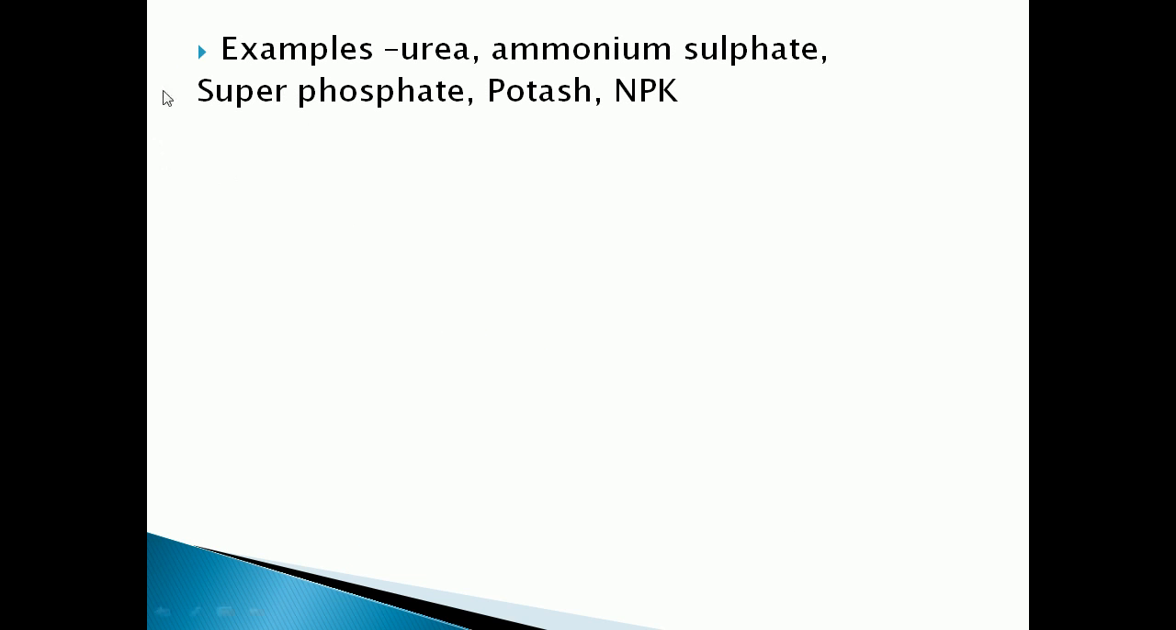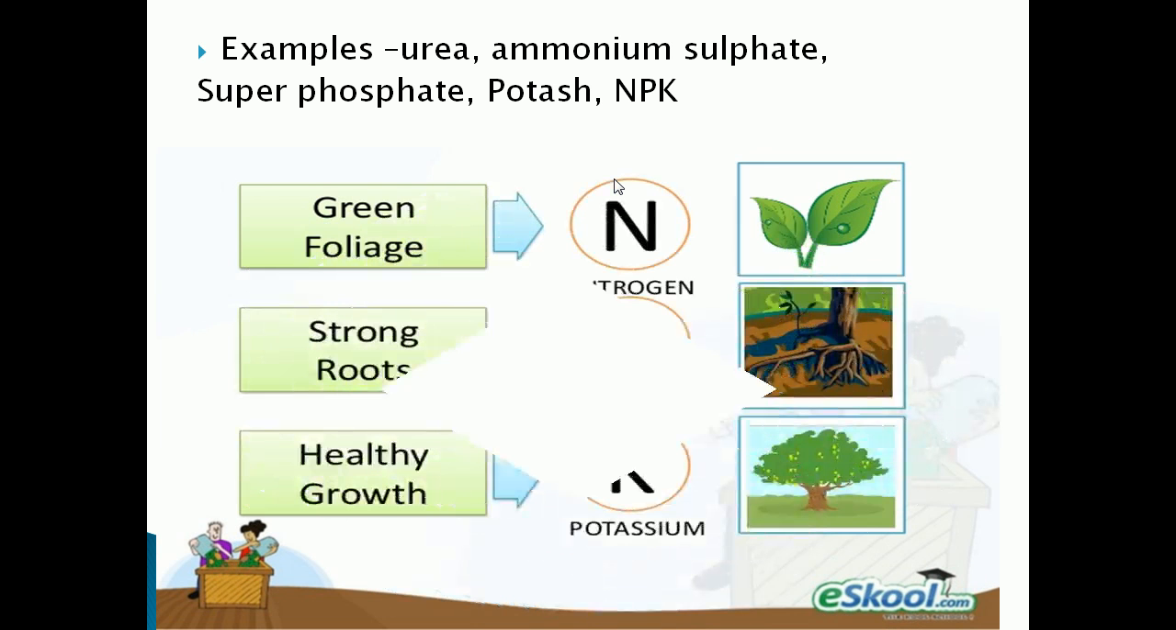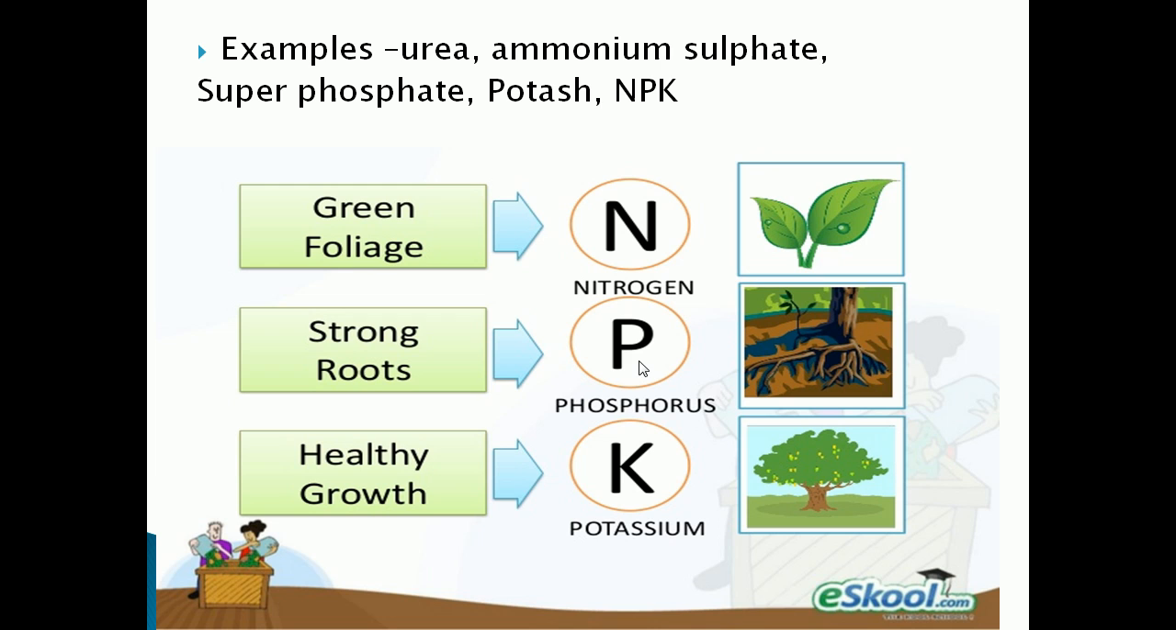Now we can see some examples of fertilizers. Urea, ammonium sulfate, superphosphate, potash and NPK are the fertilizers commonly used by farmers. Most commonly, farmers prefer NPK, that is, nitrogen, phosphorus and potassium fertilizer, because the major nutrients required for plant growth are nitrogen, phosphorus and potassium.